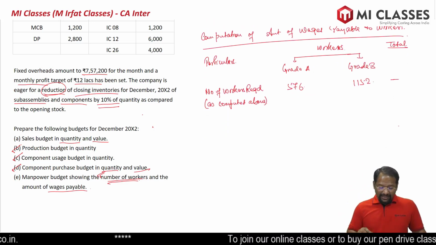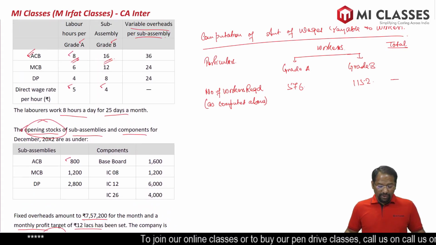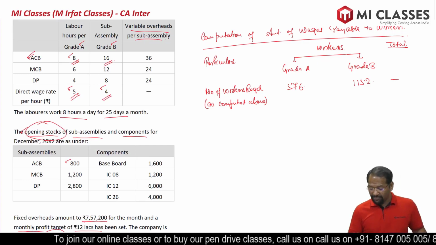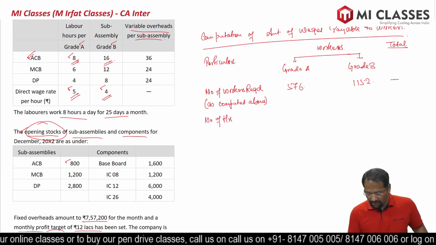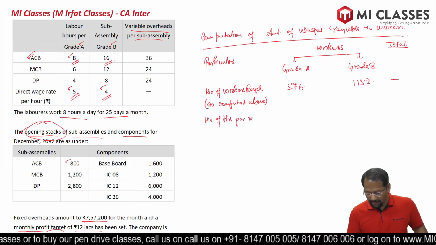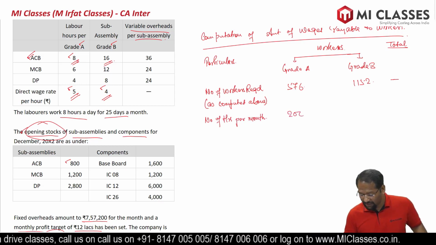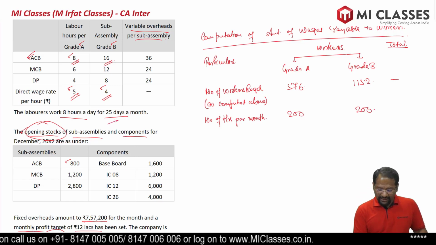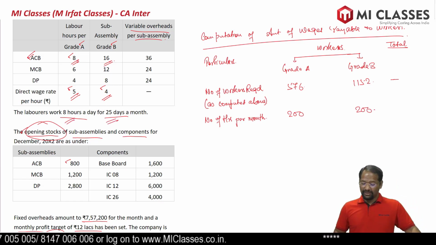Now, the labor rate is given per worker per hour, so we have to multiply with the number of hours per month. One worker will work for 200 hours. Remember 200 hours? How? 25 days and 8 hours per day.